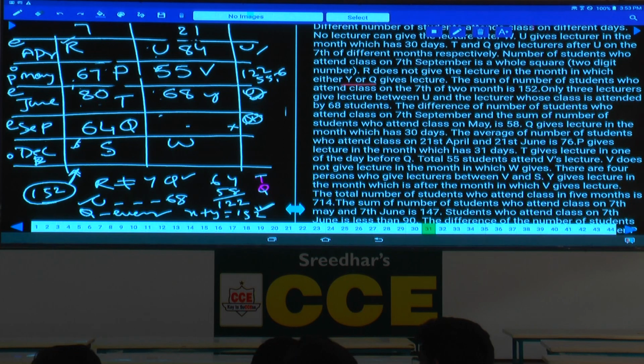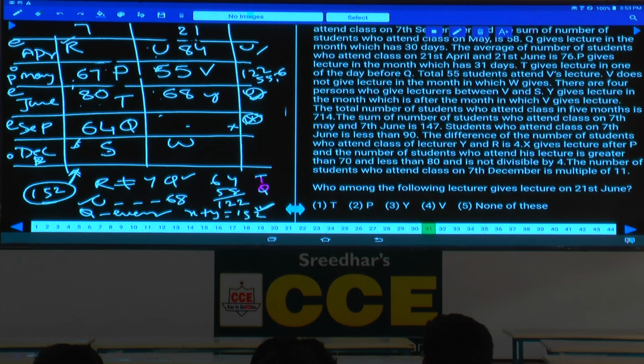Where is X here? Now in this one, fine, good. Now the number of persons in X. Look, something was given: the difference between the number of students who attend the class on Y and R is 4. X gives lecture after P, and the number of students who attend the lecture is greater than 70. But as here the number is 68, it cannot be X. As it cannot be X, this must be X. If this is X, this must be Y.